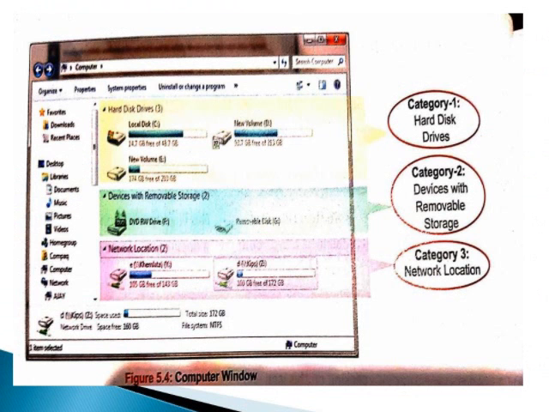Hard disk, Category 1. Category 2, devices with removable storage. Category 3, network location.